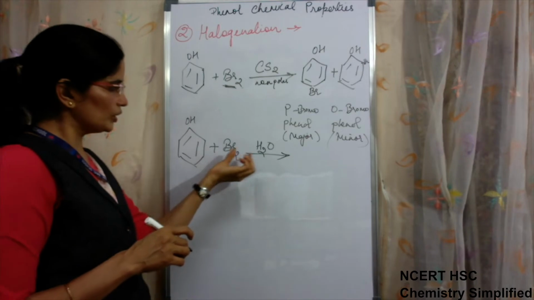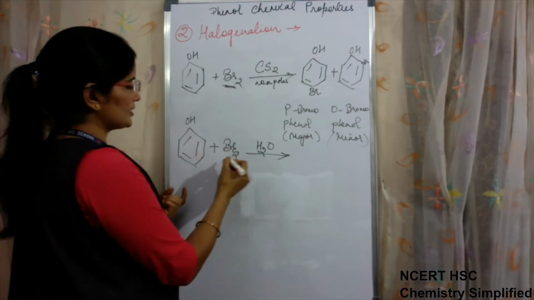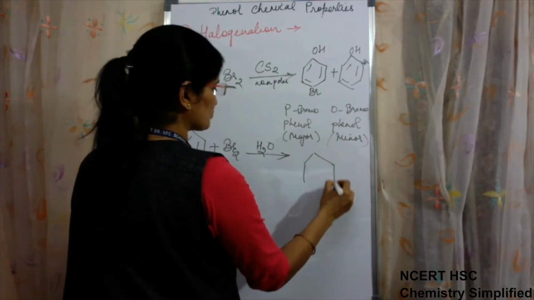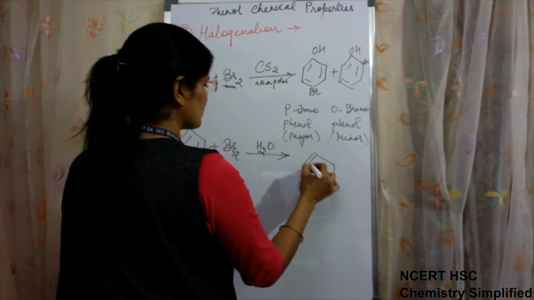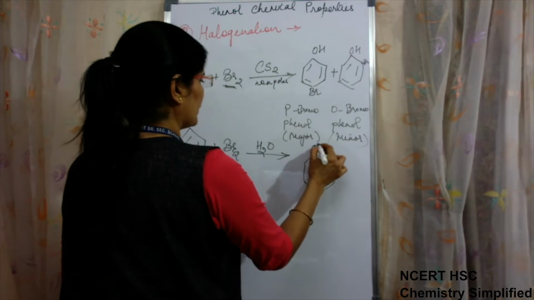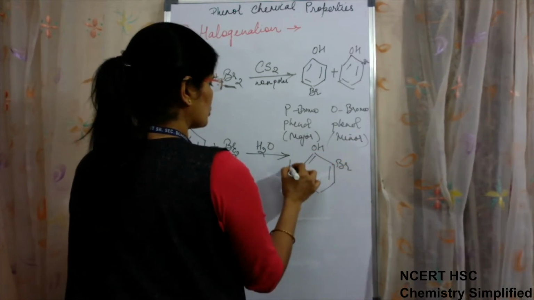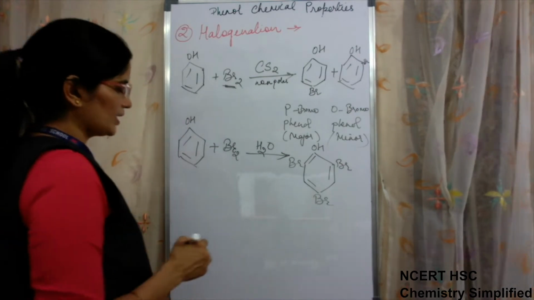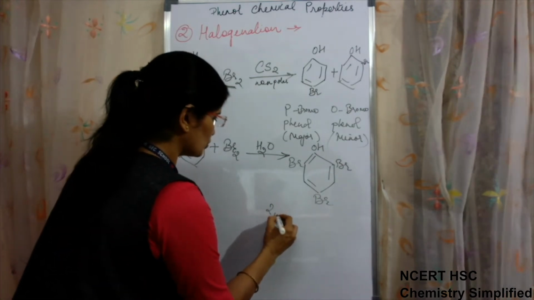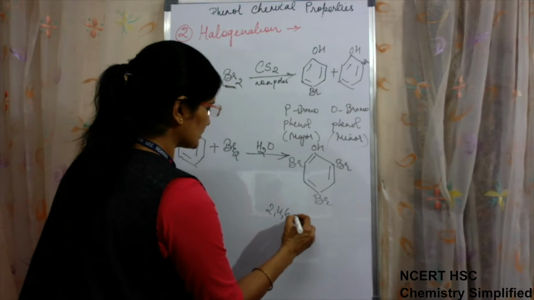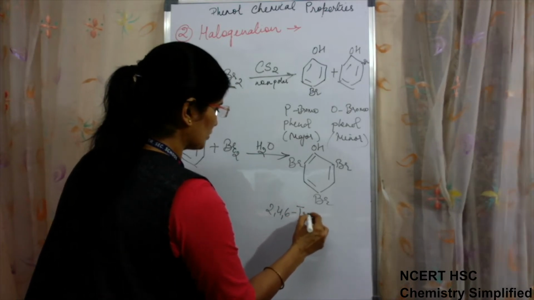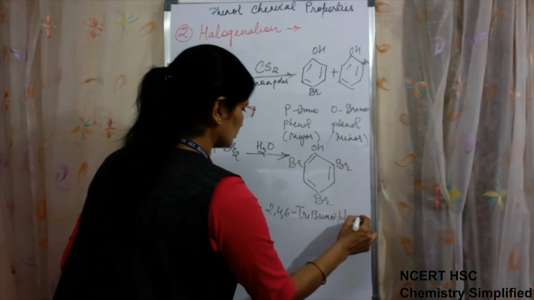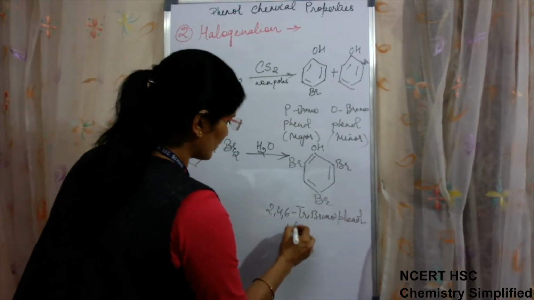Now if a polar solvent is used to dissolve bromine, then tri-substitution or polysubstitution takes place, and substitution occurs on all three positions. This is known as 2,4,6 tribromophenol. It is a white PPT.